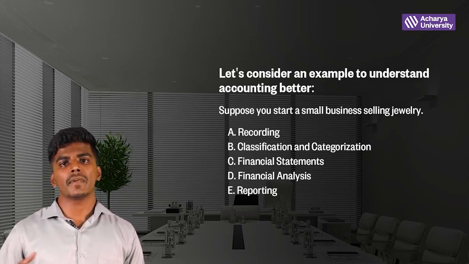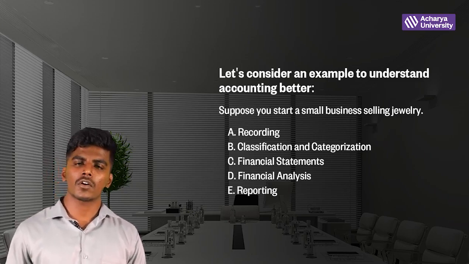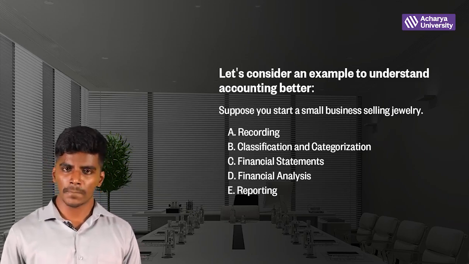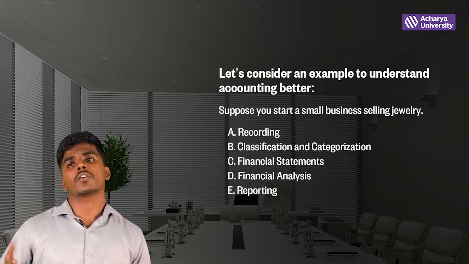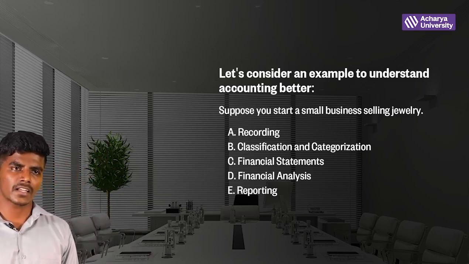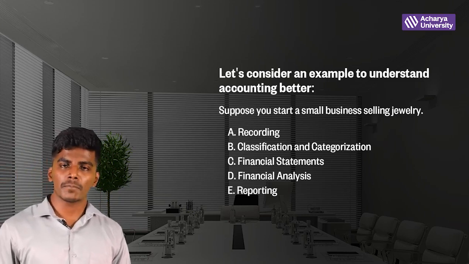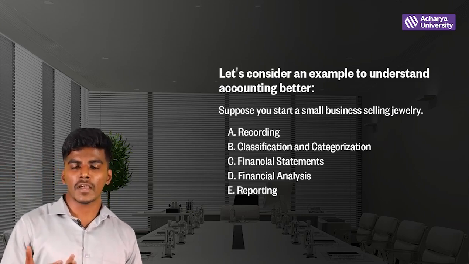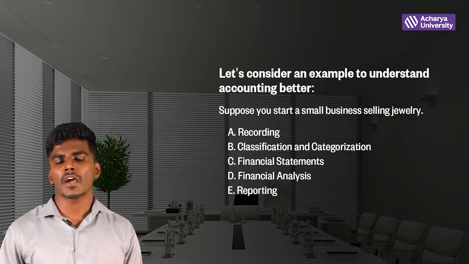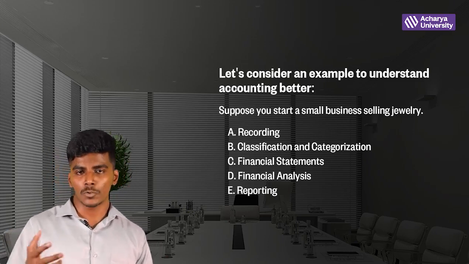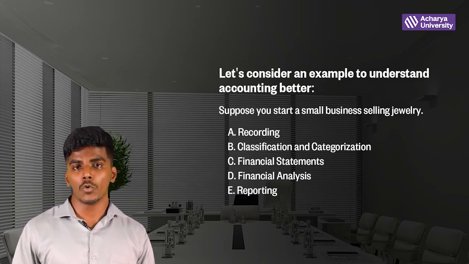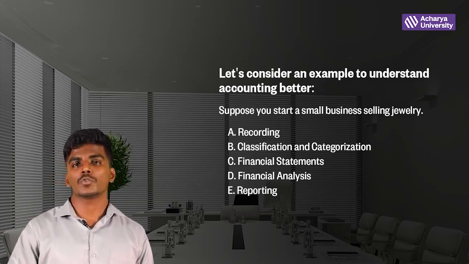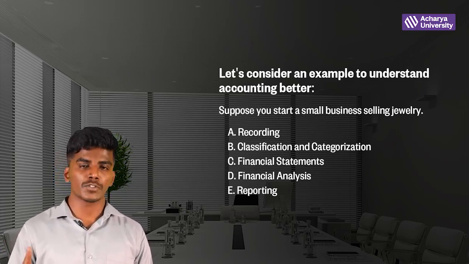At the same time, I will make some sales. Here also I need to record. This is what recording means. The second thing, I need to classify or categorize things. When I say classify or categorize, it means there are various expenses we have to pay, like rent. For our creditors, where we have got a loan from them, we have to pay interest. So these are the things or accounts that have to be categorized, classified.